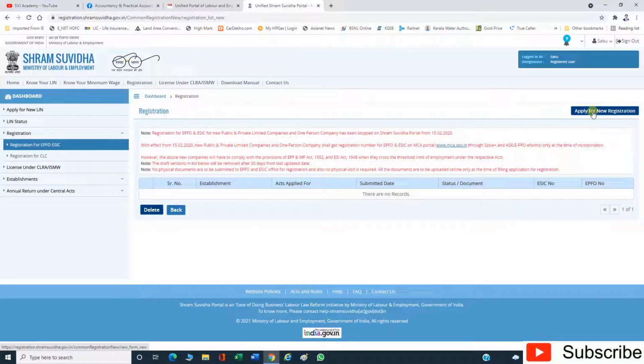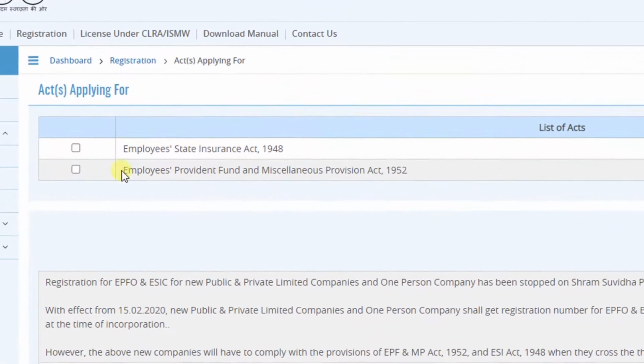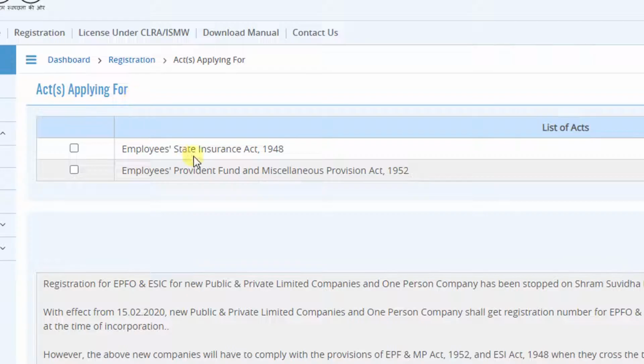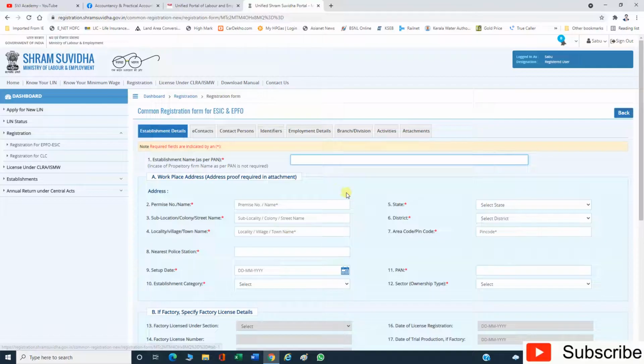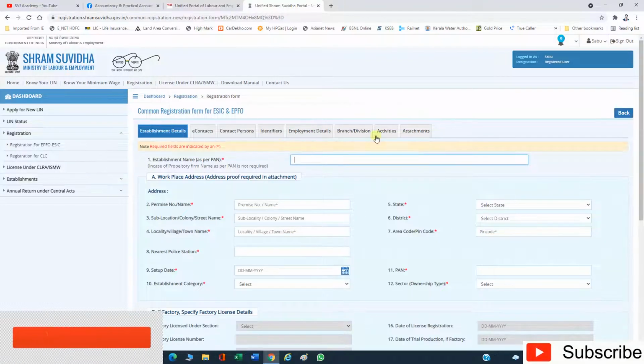Now click on apply for new registration. Now we can see the acts: applying for Employees State Insurance Act 1948, and Employees Provident Fund and Miscellaneous Provisions Act 1952. If we want to register only ESIC, select ESIC, and if we want to register only EPFO, select EPFO, or if we want to register both ESIC and EPFO, select both. Now click on submit. Now we have to fill all these forms under 8 tabs.